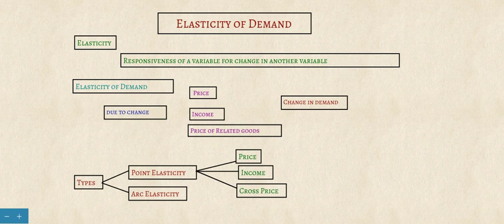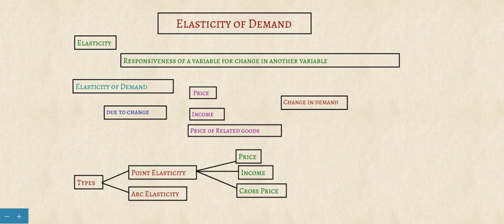Similarly, in demand theory, we have seen that the law of demand says that when price increases, the quantity demanded decreases, and vice versa. When price decreases, the quantity demanded increases. So there exists some elasticity. When the variable price changes, the quantity demanded also changes. That shows that elasticity is there. We are going to measure this elasticity in this class.